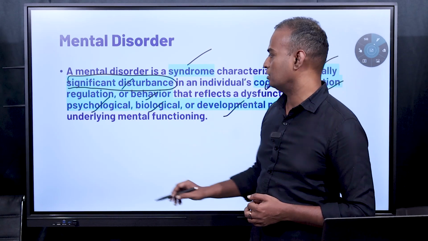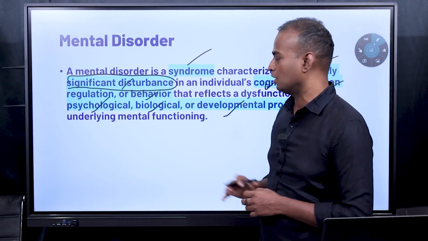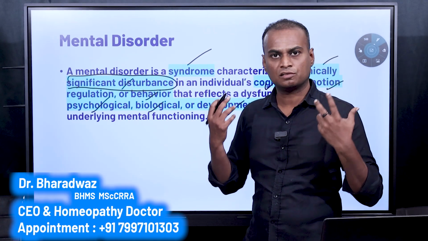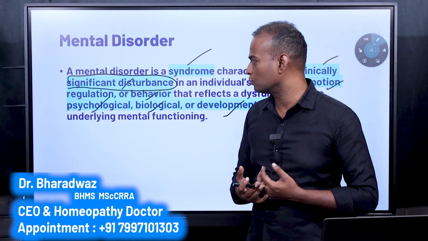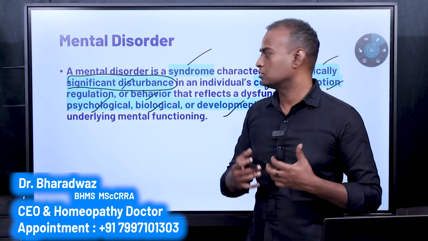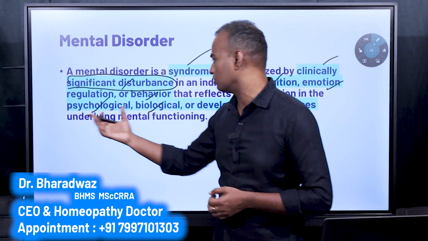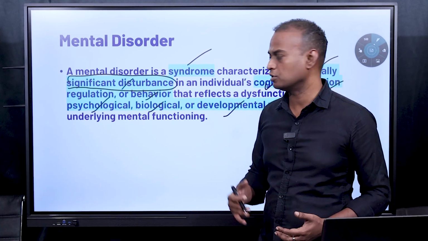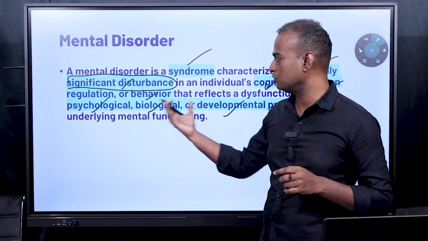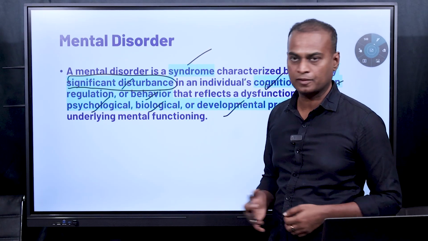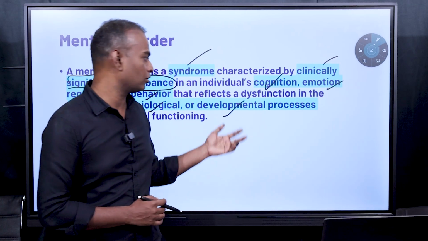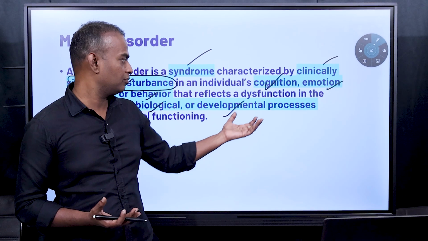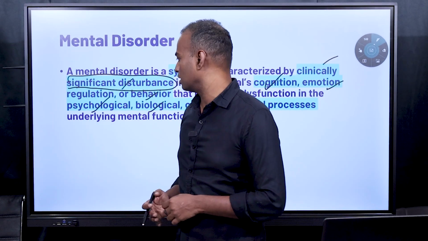And there are three words given here. First one is psychological, biological, and developmental. Psychological means you cannot observe any biological changes or structural changes or functional changes or changes in the chemical composition of the brain, but still there can be some mental disorders that are classified under psychological here. Biological means there can be a structural change in the brain or any part of the body, or any changes in the hormones or neurotransmitters, and any other thing. And one more word used here is developmental. When the baby is developing, there can be any disturbance in the development, while the baby's brain is developing, even in that process there can be disturbances.